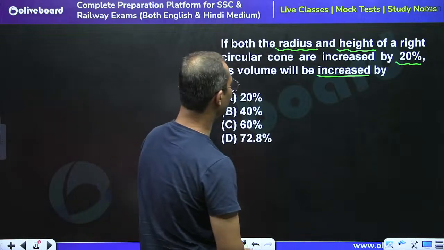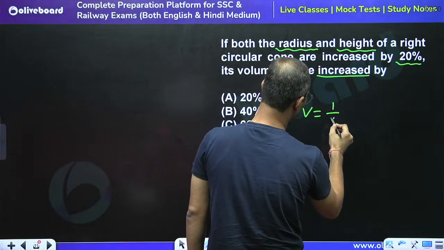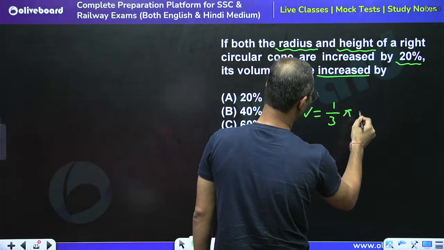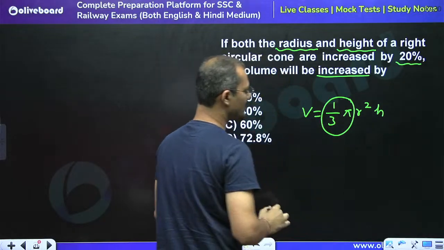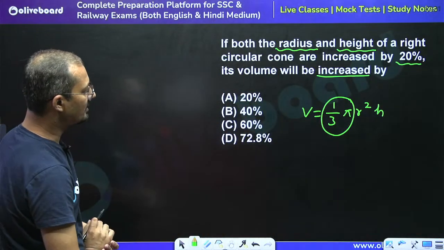See, we know the formula for volume is 1 upon 3 pi r square h, right? So we ignore the constant part. So directly we can say that the volume would be increased by how much?